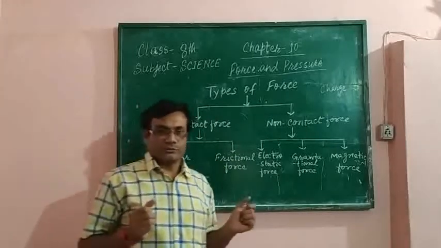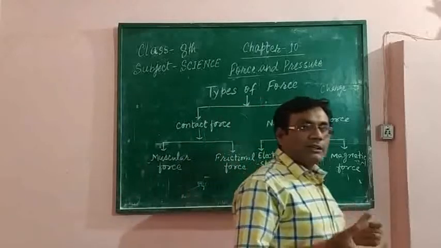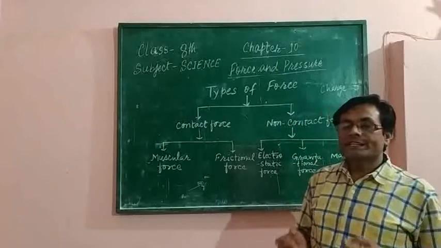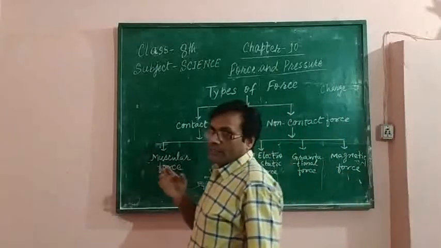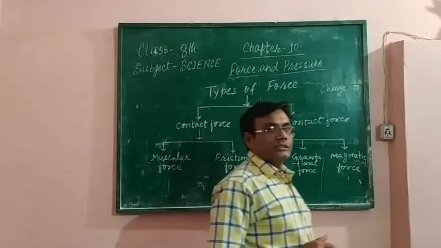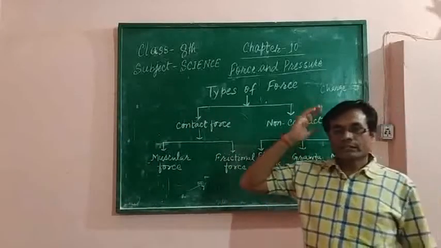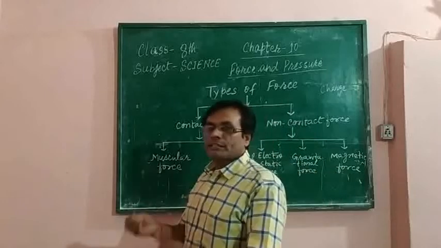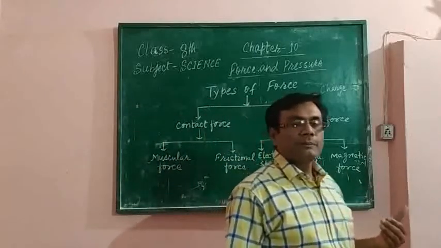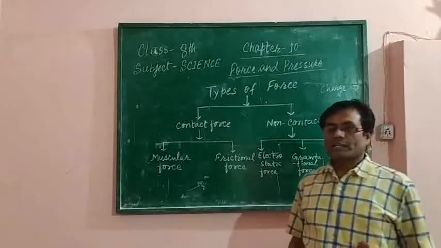Why is it so? Because our hair contains negative charge and the ruler which was rubbed with the hair also becomes negative, while the bits of paper have no charge.